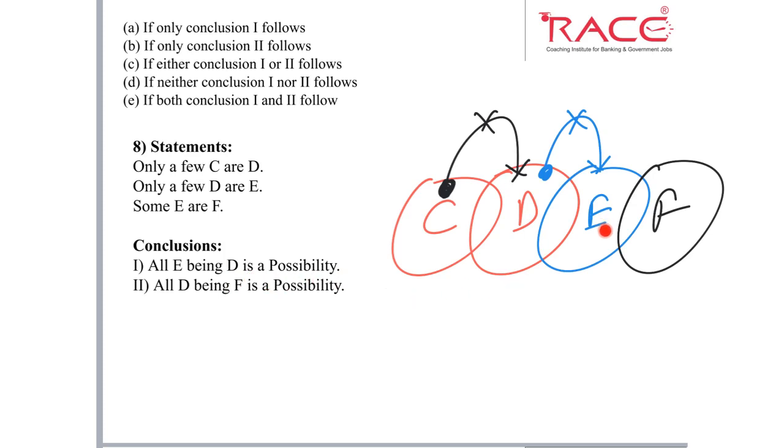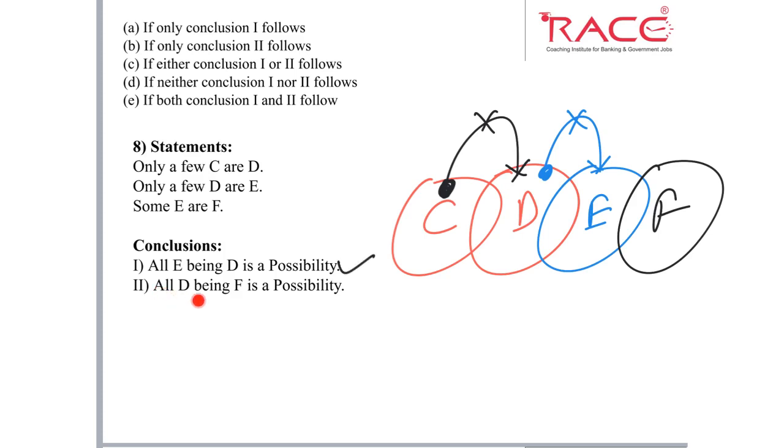All E being D, or we can also consider it as all E can be D. So, yes, all E can be part of D because some part of D is not E, but all E can be inside D. So, this is true. All E can be D is true.